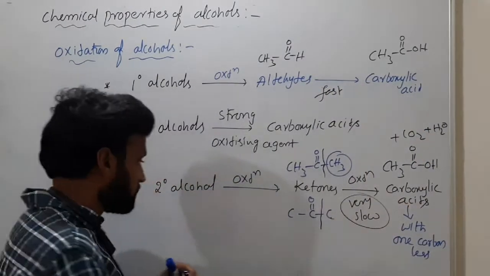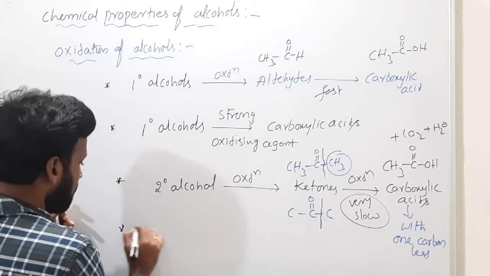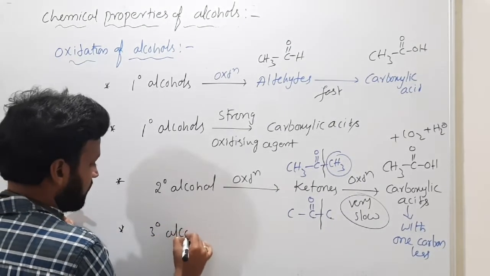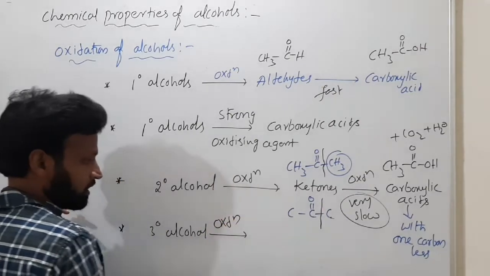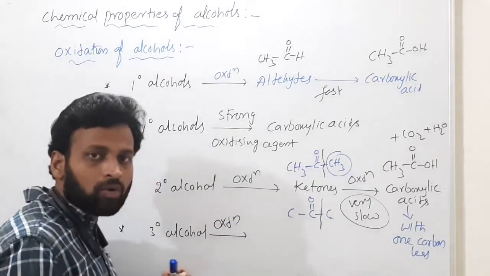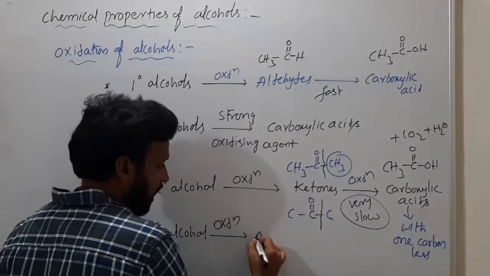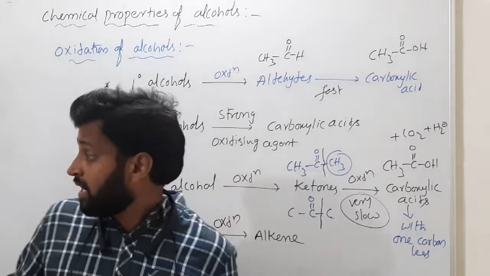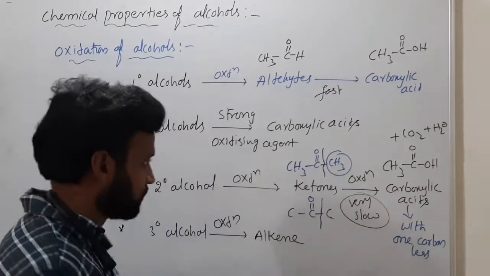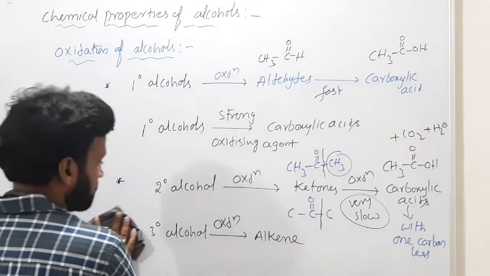Got it? And last and final, if you use tertiary alcohols on oxidation, using even strong or mild oxidizing agents, alkene is the product. So, hope you understood all these things.